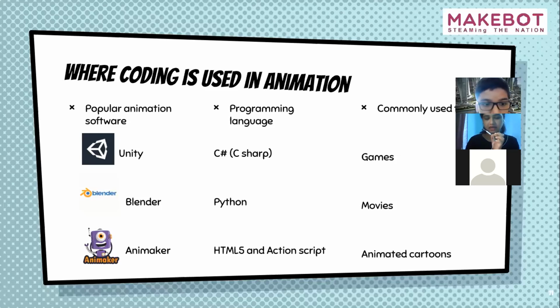Then we have Blender, which is created in Python and is mostly popular for creating movies. If you have seen the Toy Story movie, that movie was created using the Blender software. And then we have Animaker, which is developed using HTML5 and ActionScript programming languages, and is particularly used to create animated cartoons.